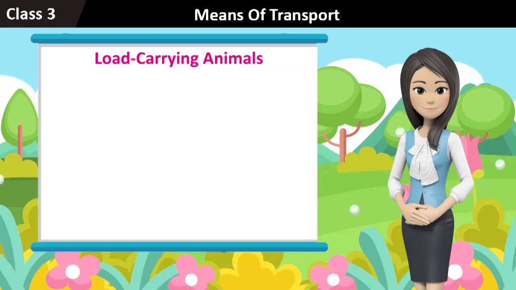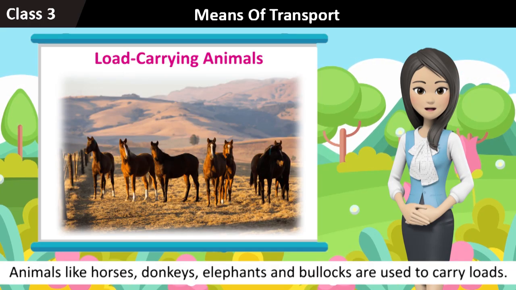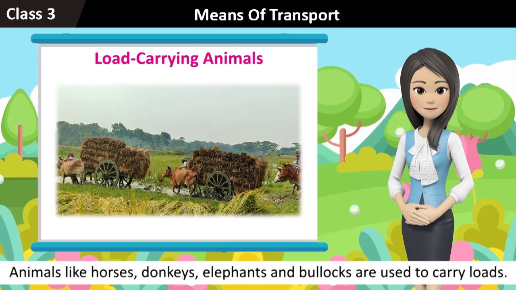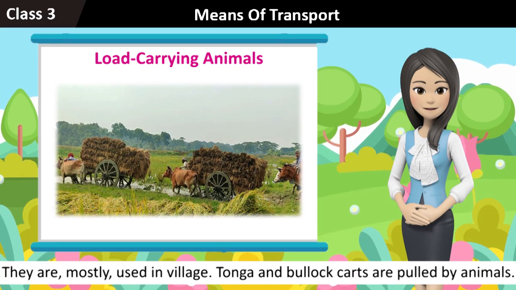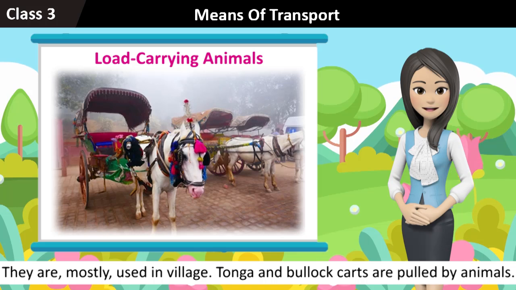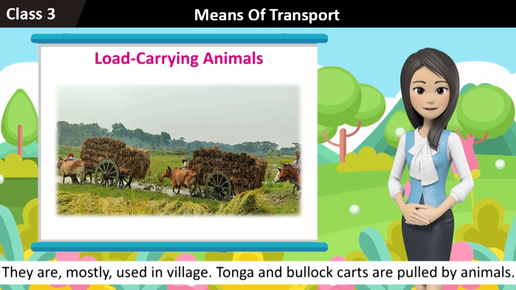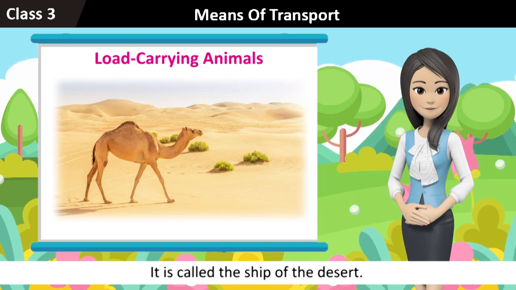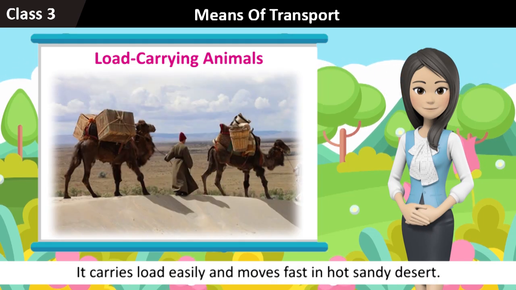Load carrying animals. Animals like horses, donkeys, elephants, and bullocks are used to carry loads. They are mostly used in villages. Tonga and bullock carts are pulled by animals. Camel is a very useful animal in the desert. It is called the ship of the desert. It carries load easily and moves fast in hot, sandy desert.